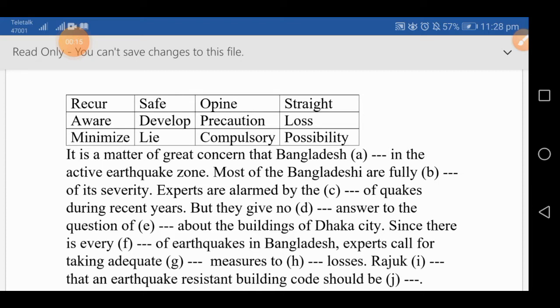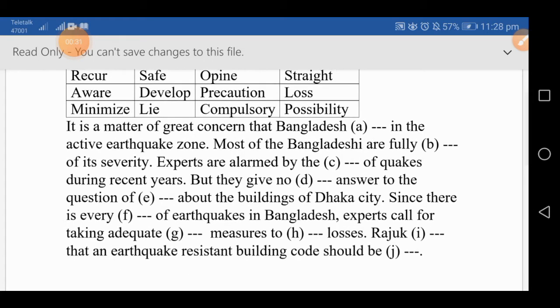It is a matter of great concern that Bangladesh dash in the active earthquake zone. Most of the Bangladeshi are fully, then again gap, of its severity. Severity, that means intensity. Experts are alarmed by the gap of quakes during recent years. That means our experts, they are very much alarmed.